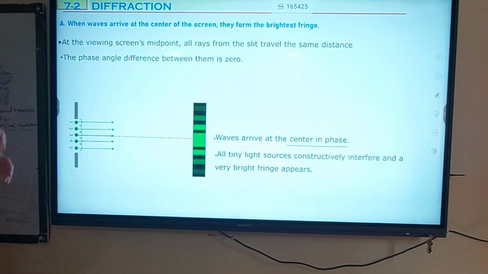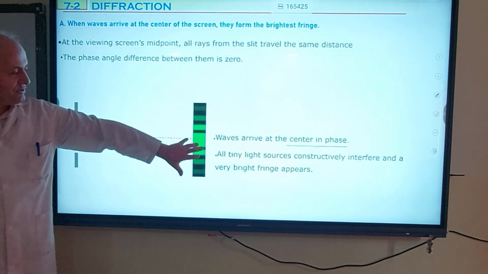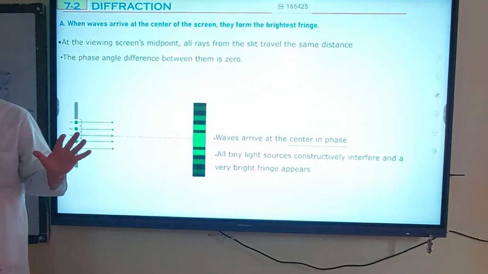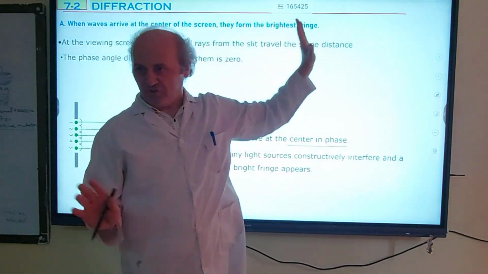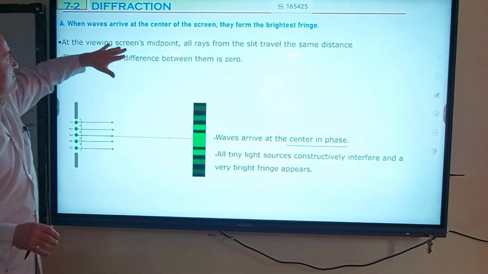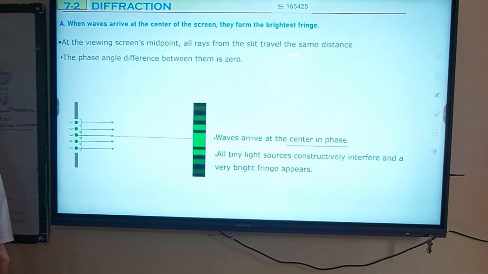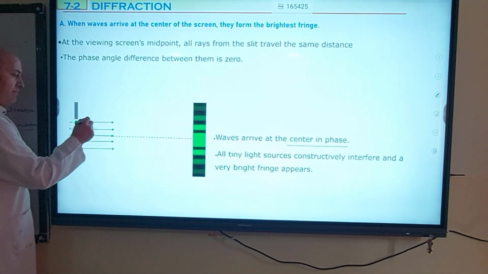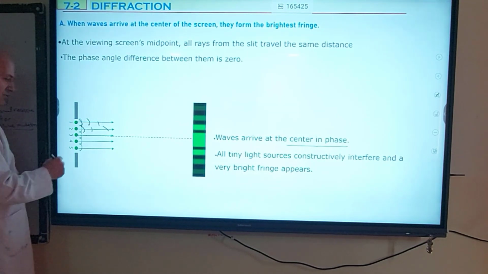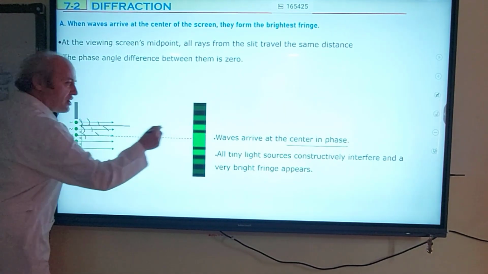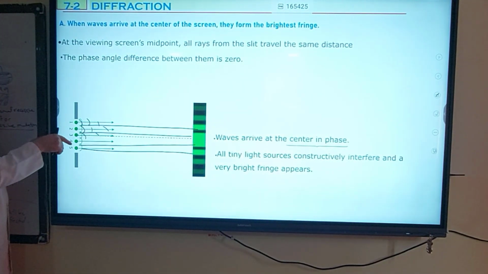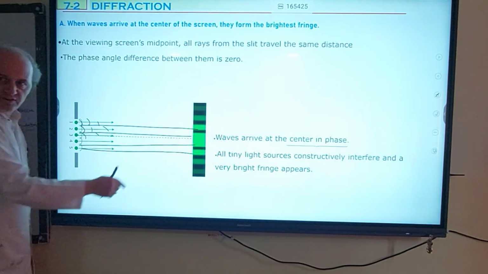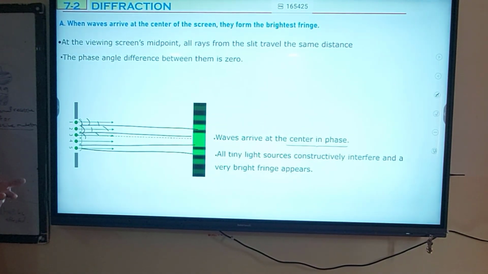When we look at the screen, we see that the center is the brightest and also the widest. When waves arrive at the center of the screen, they form the brightest fringe. At the screen's midpoint, all the rays from the slit travel the same distance. That is, the wave from the first source, the second source, the third source, all travel equal distances. Are they in phase there? Yes. If they are in phase, then constructive interference takes place. That's why the center is the brightest.